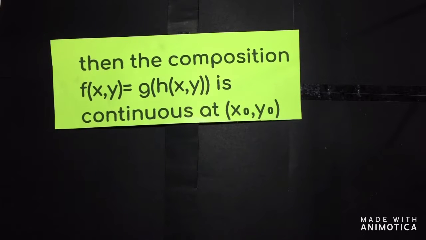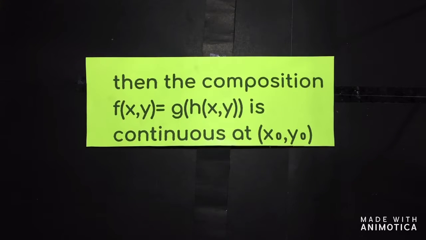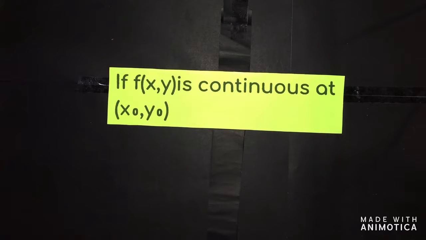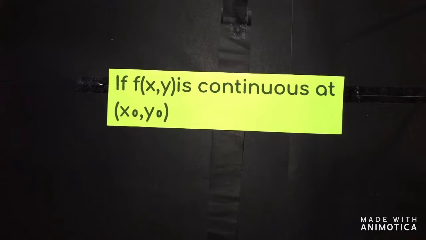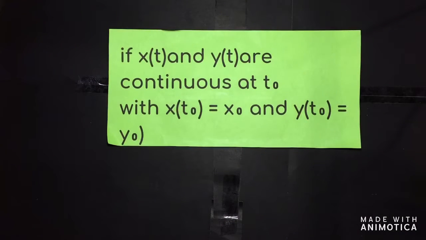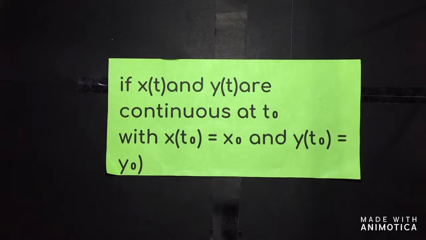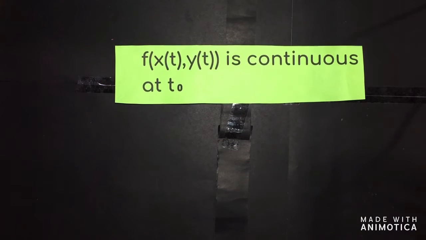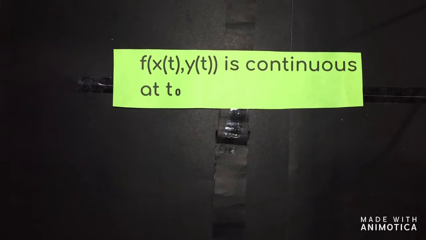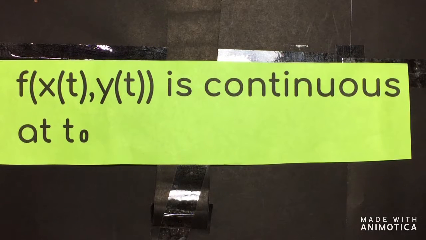Third, if f of x,y is continuous at (x sub 0, y sub 0), and if x of t and y of t are continuous at t sub 0 with x of t sub 0 equal to x sub 0 and y of t sub 0 equal to y sub 0, then the composition f of x of t, y of t is continuous at t sub 0.